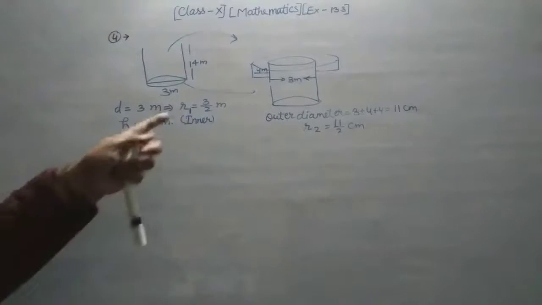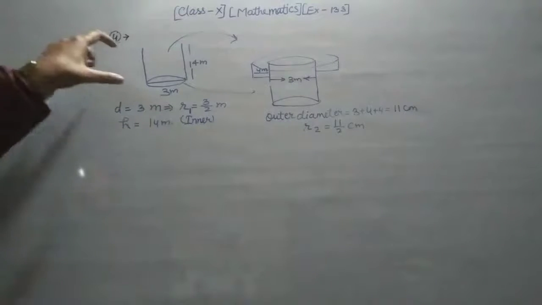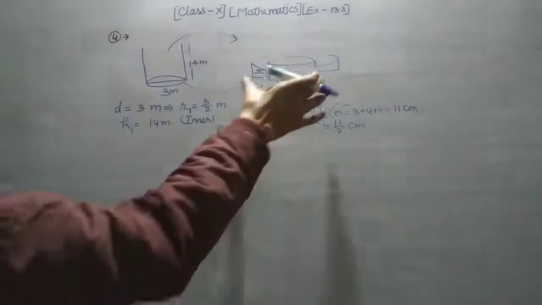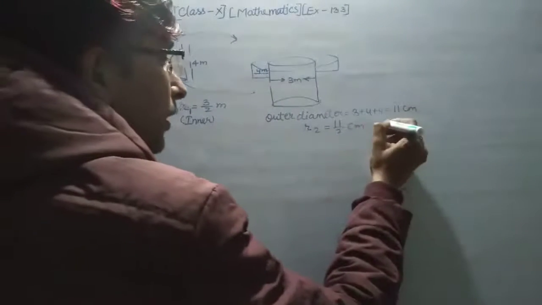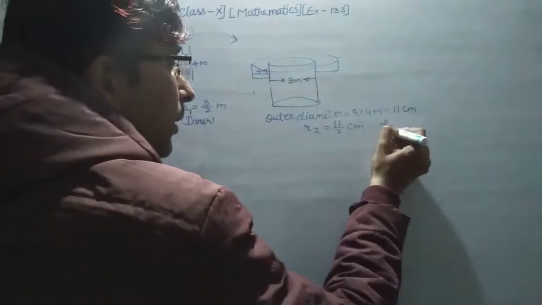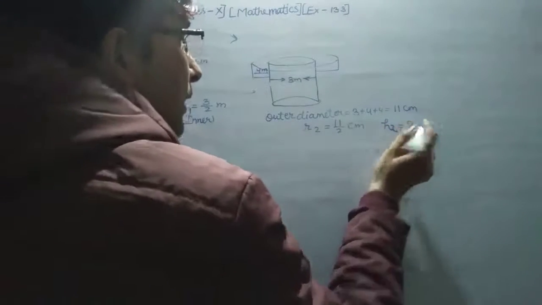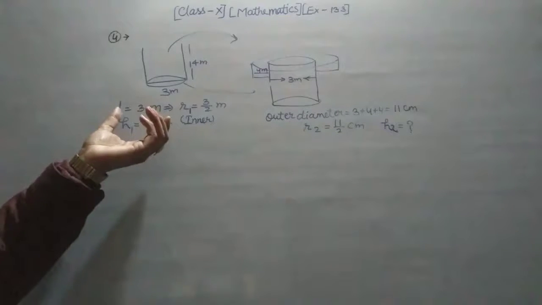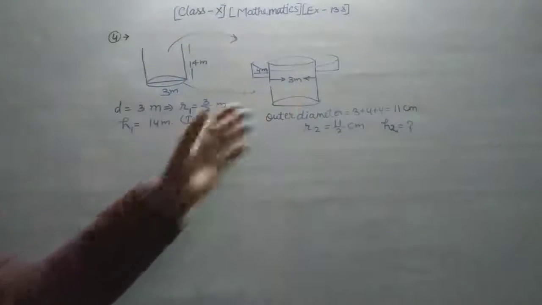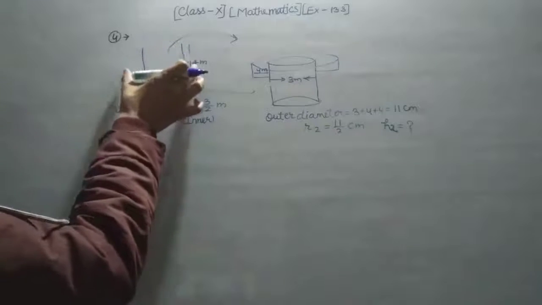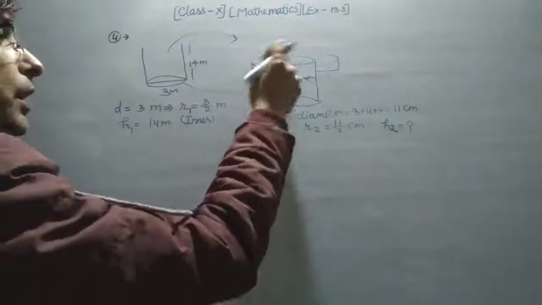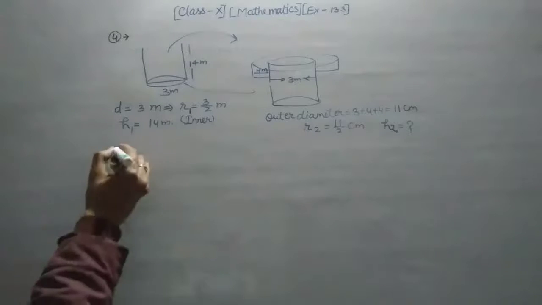Okay, that value we suppose R1, and the dragging height we suppose H1, and you have to find the ring height here. So you denote the ring height with H2. You have to find this H2. Okay, so in this case you also very well know that when any type of dragging is done and you have to make any type of thing, at that time the volume of the soil that comes out from inside will be equal to the volume of the outer part. So see how we will find it.